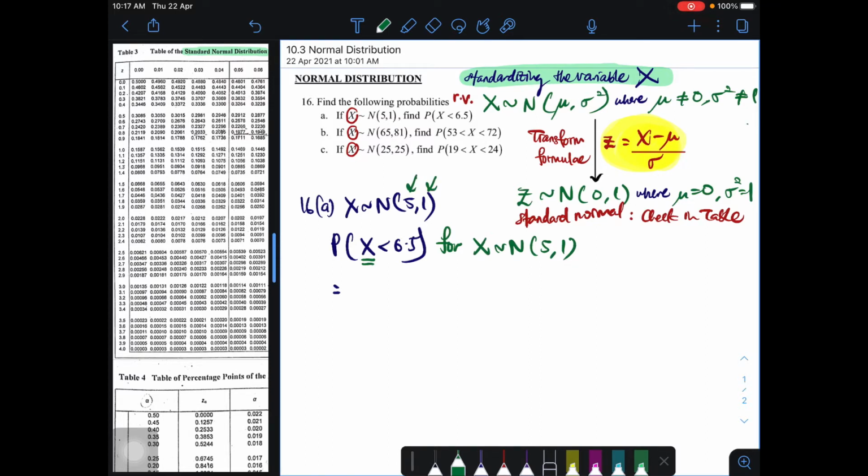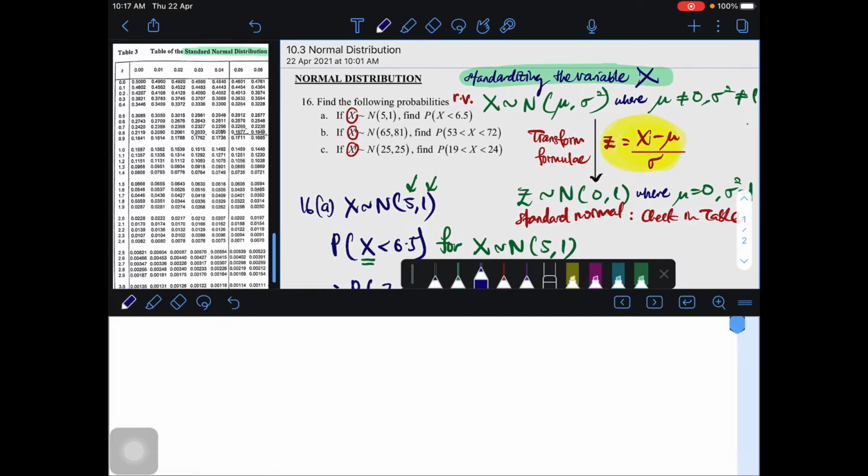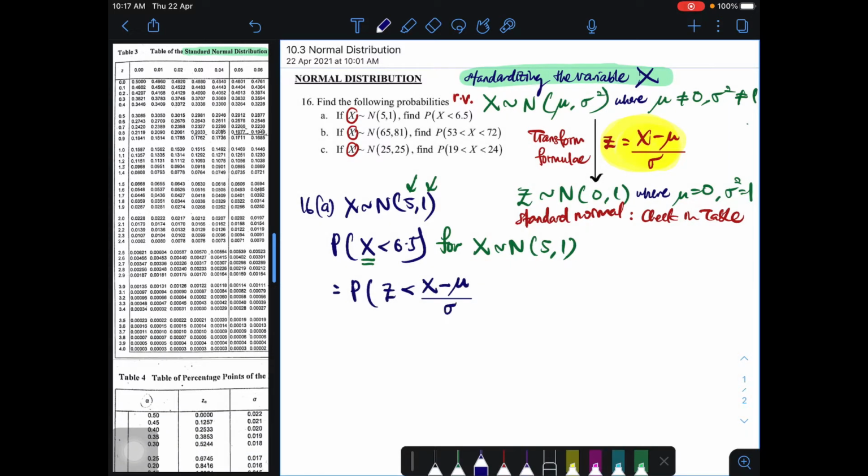So we can standardize it to become z, where z equals x minus mu divided by sigma.